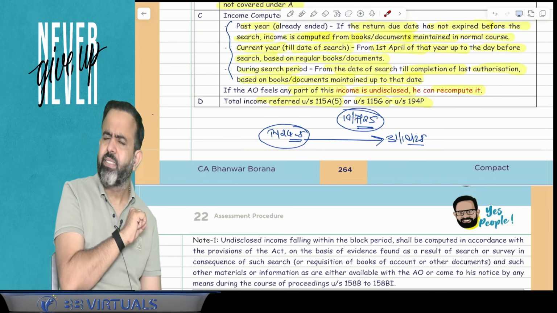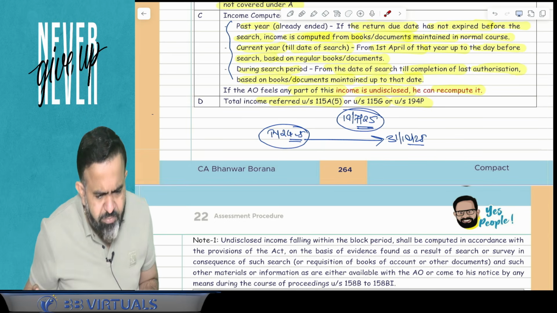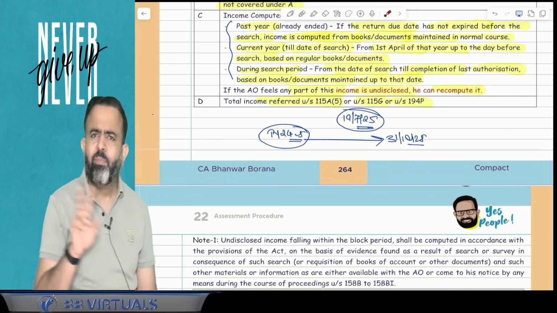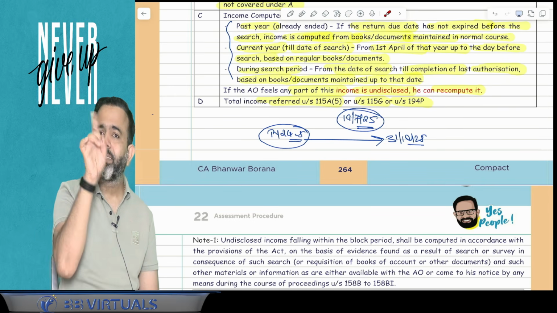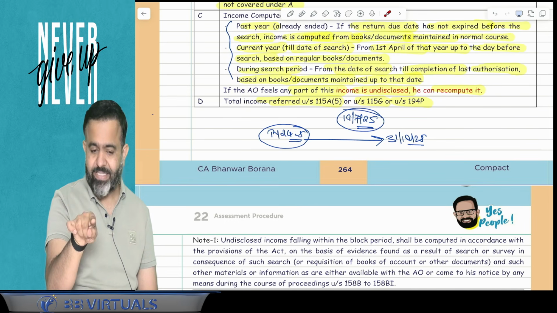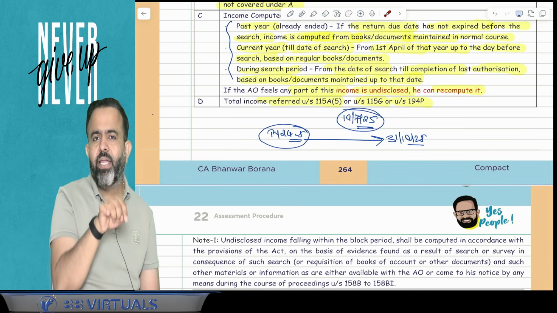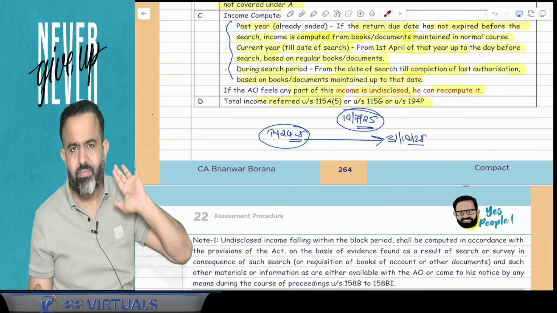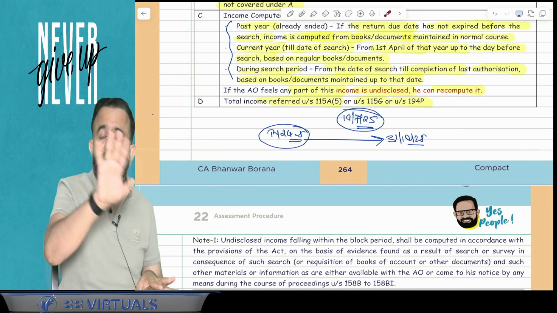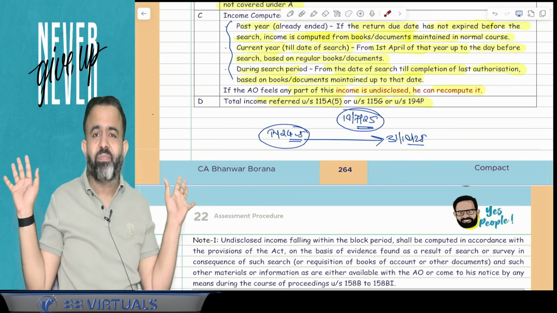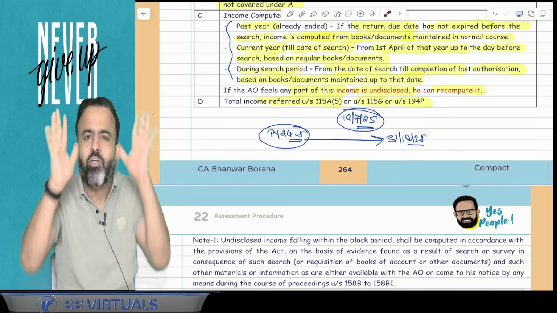suppose if any senior citizen, and senior citizen age is I think 75 years or more, and that person having only two types of income. One is that person is having only pension income, and second is bank interest, and he is having only one bank account with the bank with that pension is credited, and guys, bank will deduct the TDS. So bank will deduct the TDS at slab rate, and guys, if TDS deducted under that section, then assessee is not required to file the return at all. There is no need to file the return at all.